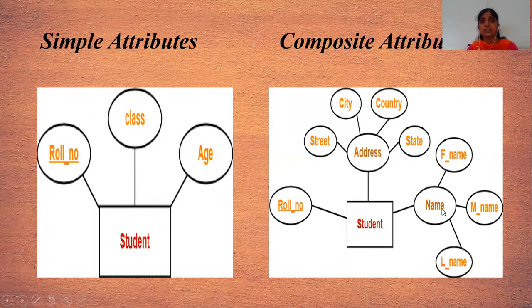Name contains other sub attributes, just like first name, middle name, last name. And address is also divided into sub attributes, just like street, city, country, state. That means these are divisible into other attributes. Roll number is a simple attribute, but address and name are composite attributes.